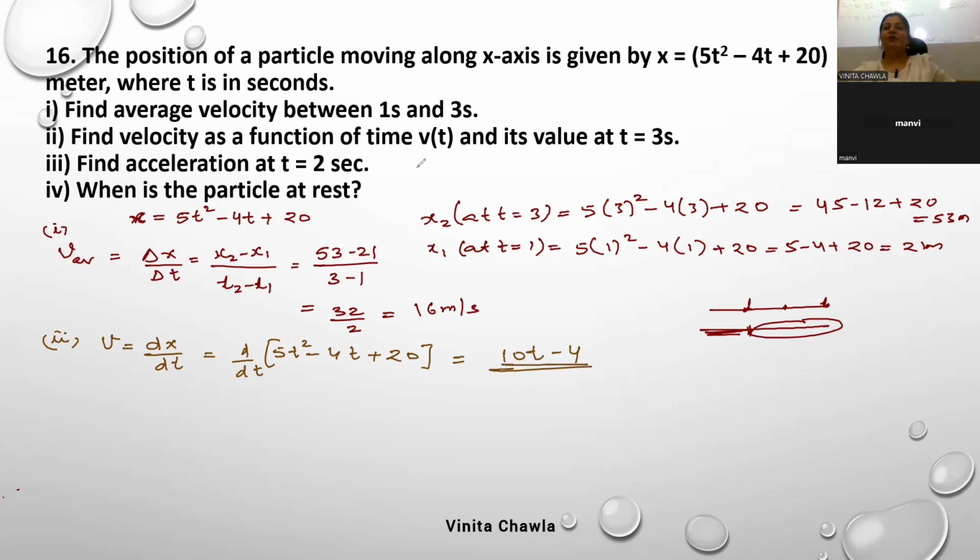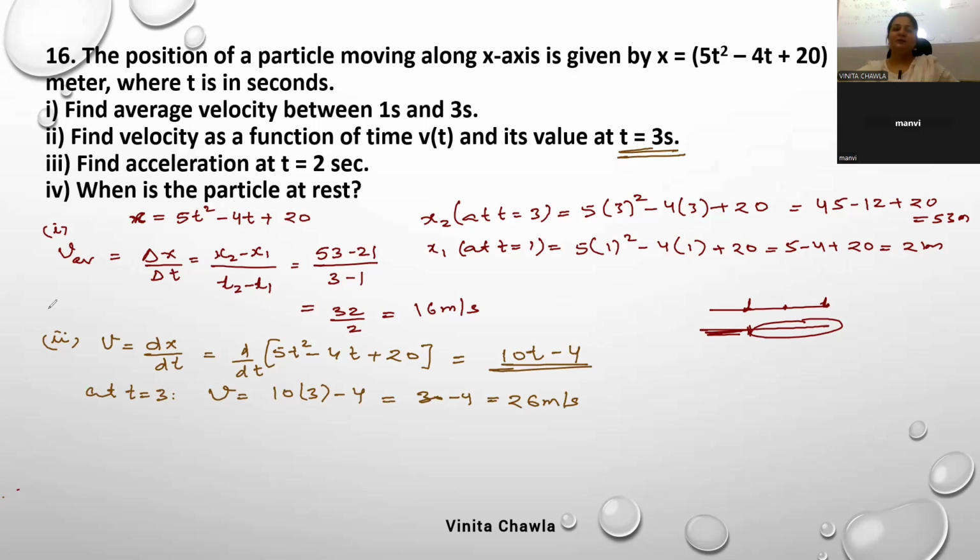Okay, we have to find its value at t is equal to 3 seconds. So at t is equal to 3 seconds, velocity is 10 into 3 minus 4. It's 30 minus 4, 26 meter per second. Next, we have to find acceleration at t is equal to 2 seconds.